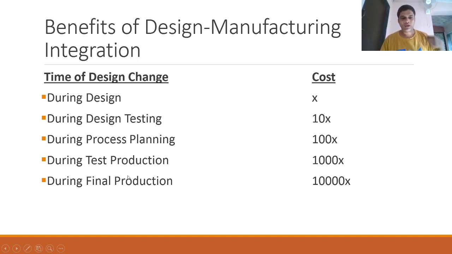In that you realize that no, it is not fitting, so again you'll have to go back to the drawing board, and the cost associated will be almost 1,000 times. 1,000 times, and mind the time lost in all these phases. And if during the final production you encounter a design change, then it is almost at the cost of 10,000 times.